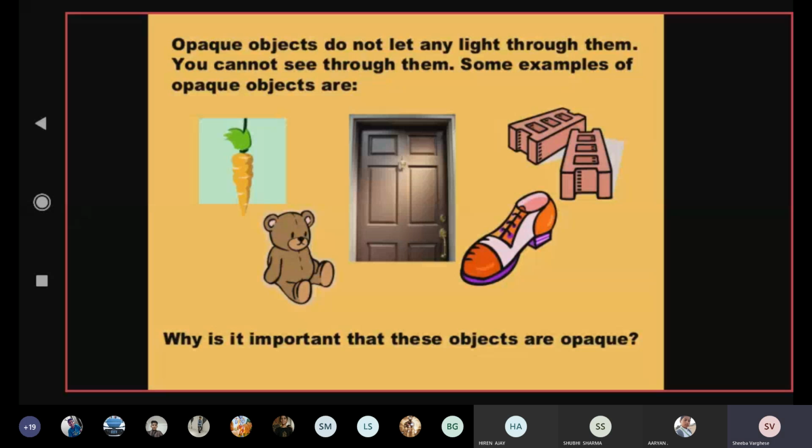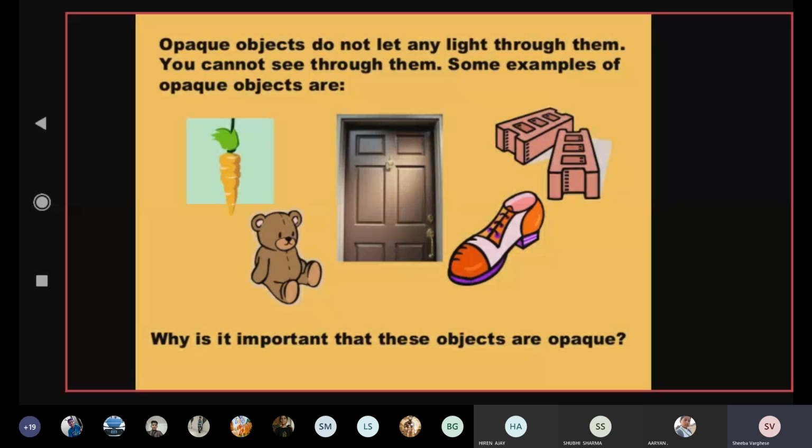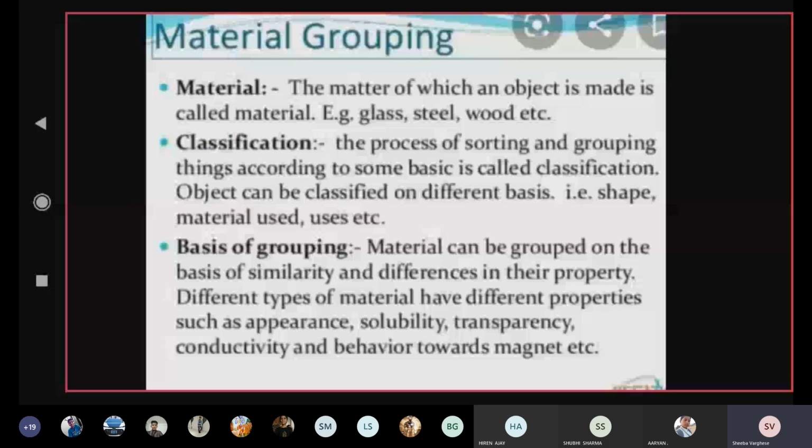Based on all these properties, now we have discussed various properties, right? From all the discussions, we have learned about appearance, luster, soluble and insoluble, floating and sinking, and lastly today about transparent, translucent, and opaque objects.